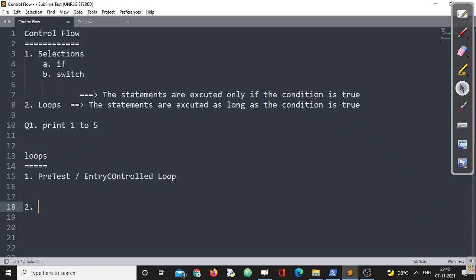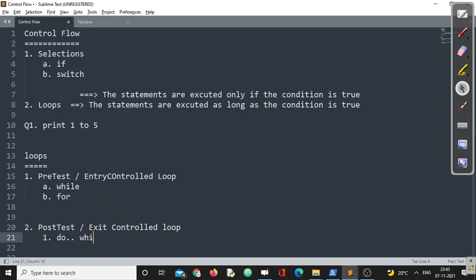Similarly, the next one is called post-test, and you can also call that an exit controlled loop. So both are the same. Either you are using pre-test or entry control, or post-test or exit control loop. So two kinds of loops are there. For pre-test loops, Java offers two kinds of loops: one is while, and the second is of course for. For the post-test kind, Java has one option, that is do while.